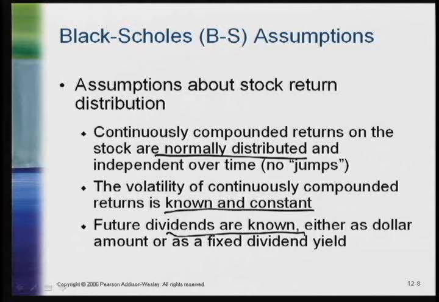So it says future dividends are known. Another way of saying that is this model requires you to make an assumption about what those dividends are, and if it turns out the dividends you assumed are incorrect, it'll also turn out that the price that was calculated based on those assumed dividends will also be incorrect.